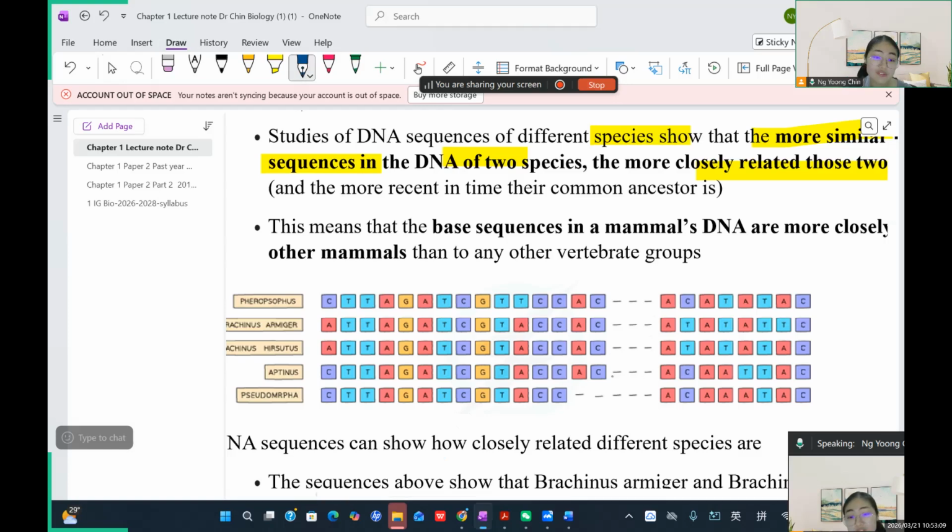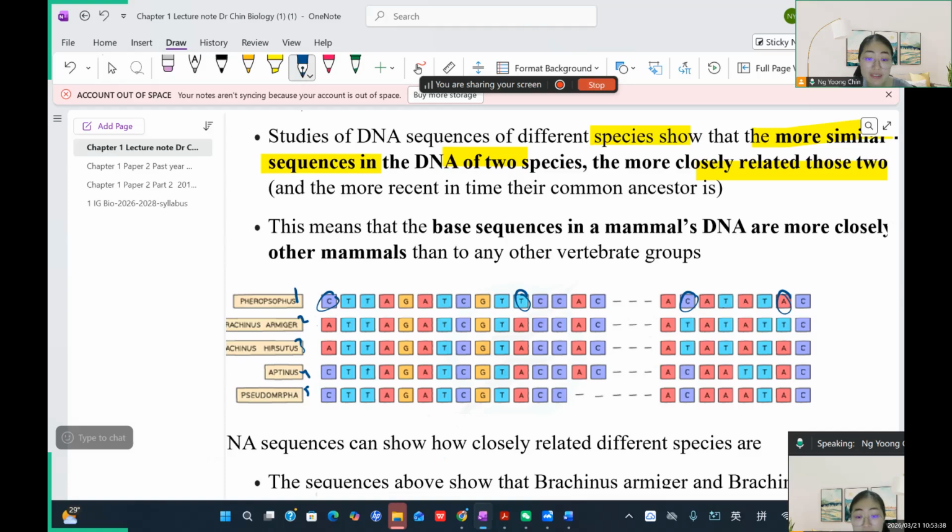Okay, so if you compare, 1, 2, 3, 4, 5. So if you compare the second one, for example, this and this, the first one is different already, and then here is also different. Other base is just the same. And then this is different. This is different. Okay, so you have about 4 bases different compared to the second one.